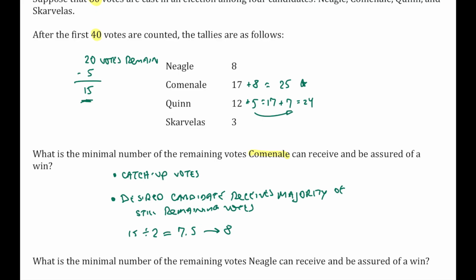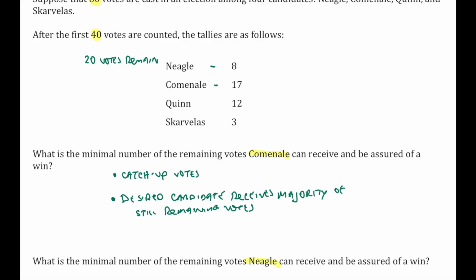Now, I'm going to look at Nagel instead. I'm just going to erase this so that we can look at it. Looking at Nagel instead, Nagel's down to 8 votes right now. We want Nagel to win, so I'm going to compare Nagel and Cominali. First, we're going to do these catch-up votes. So Nagel needs 9 votes to match Cominali with that 17. So I'm going to take away those 9 votes that Nagel gets to catch up to Cominali. That means there are 11 votes still remaining.